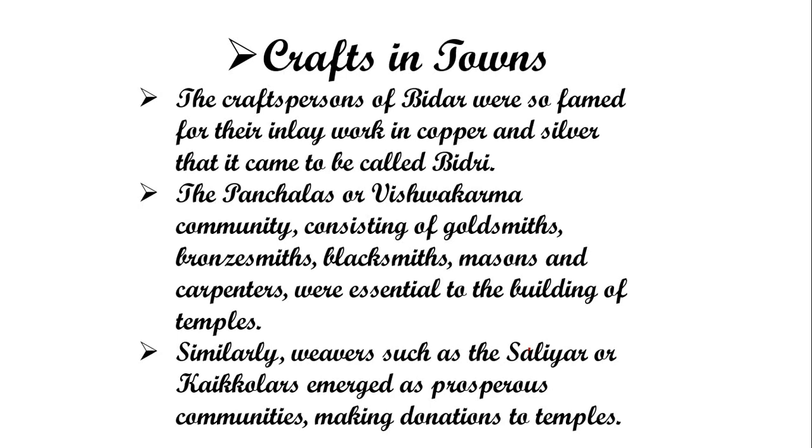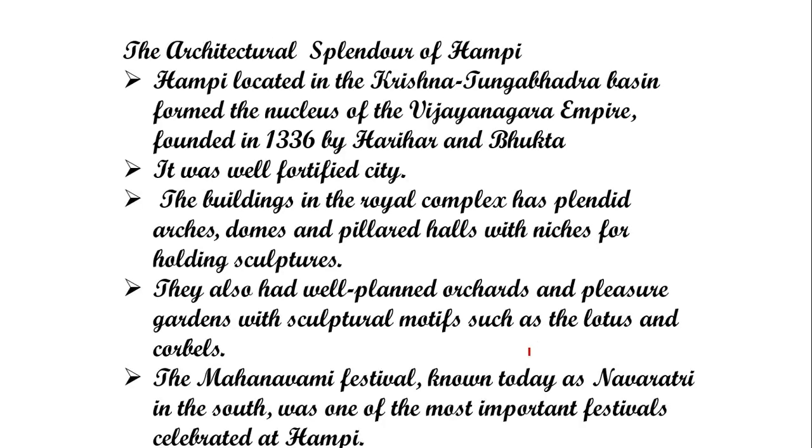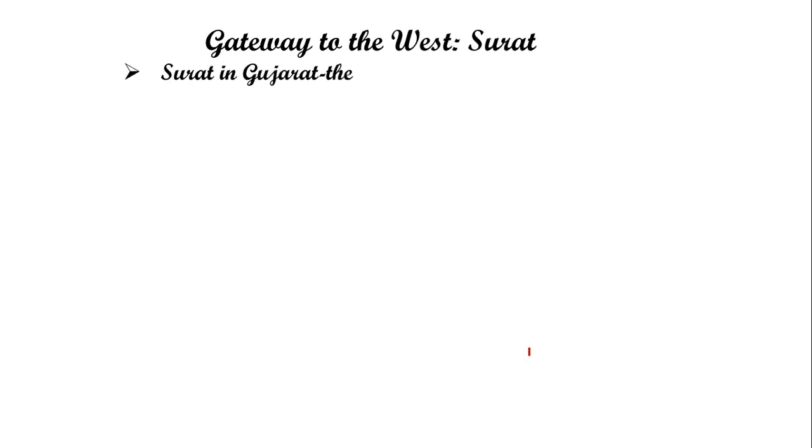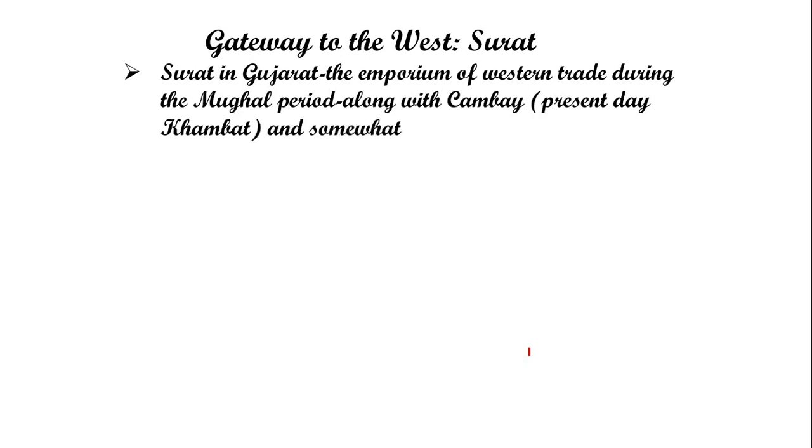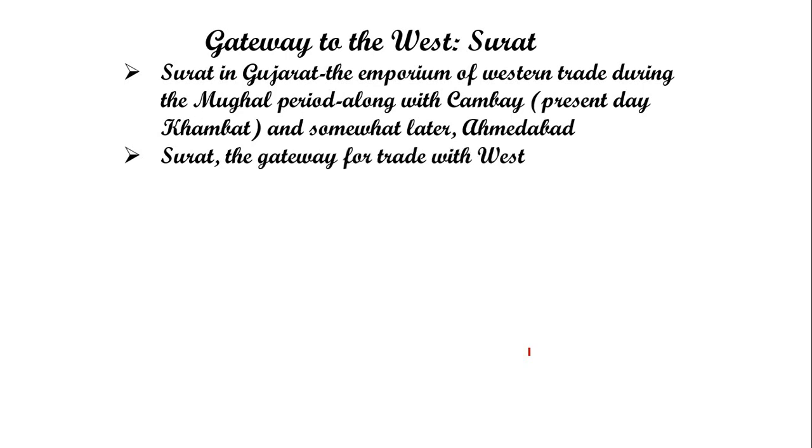Okay, now that we have discussed Hampi, we will discuss the gateway to the west, Surat. Surat in Gujarat, the emporium of western trade during the Mughal period, along with Cambay, present day Khambat, and somewhat later Ahmedabad. An emporium is a place where a great number of objects are sold and purchased.